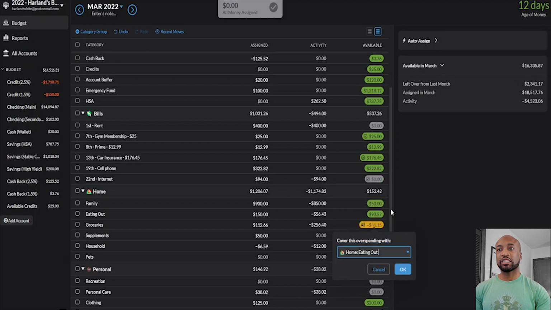And so let's say eating out. So I just want to cover it with eating out, do that, boom. Now my overspending has been covered by taking money from another budget category. And by doing this, you're able to continue to spend within your means and not go into debt.